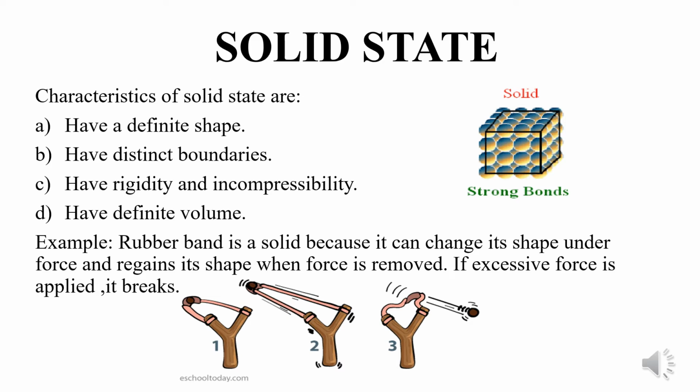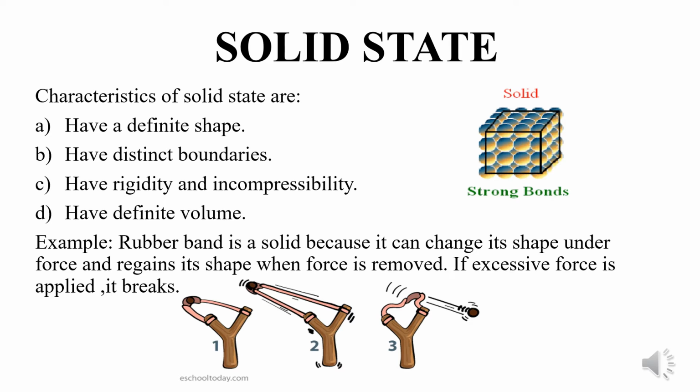What do you think will happen if you try to compress these things? Do you think you will be able to compress? No. The answer that you will get is no. Do you think that they have a definite shape? Yes. You will also observe that these articles such as pen, notebook or ruler have distinct boundaries.